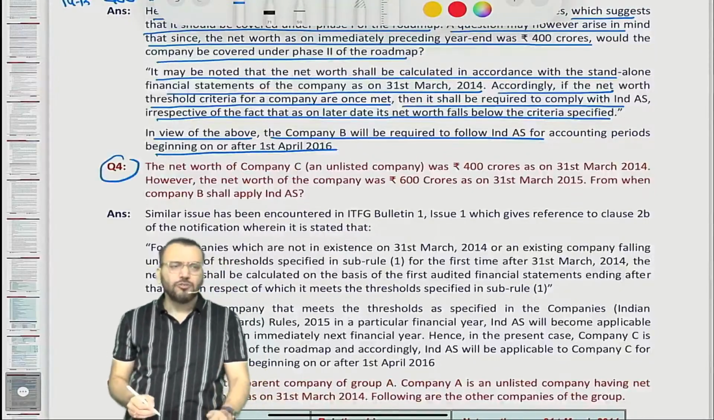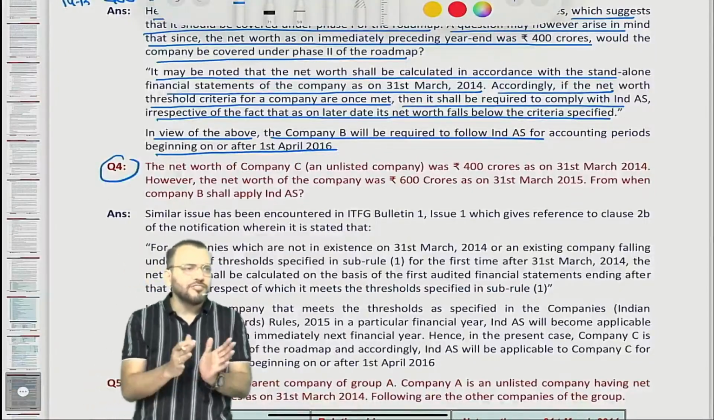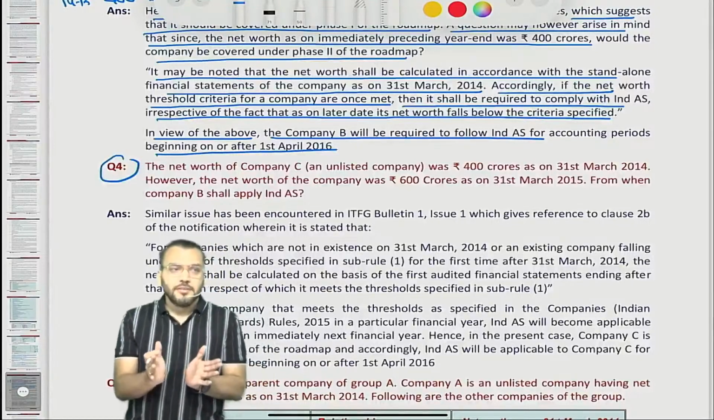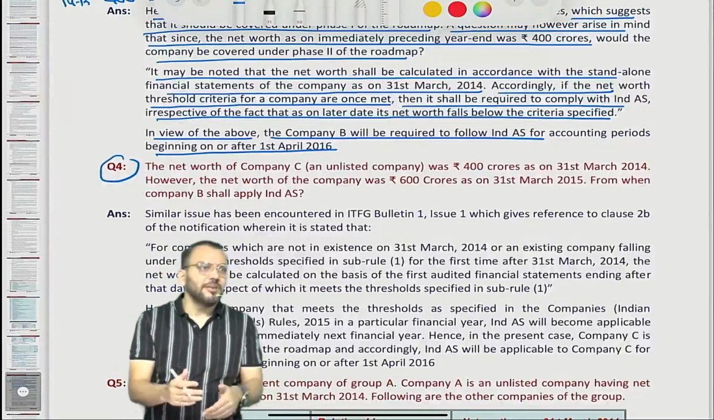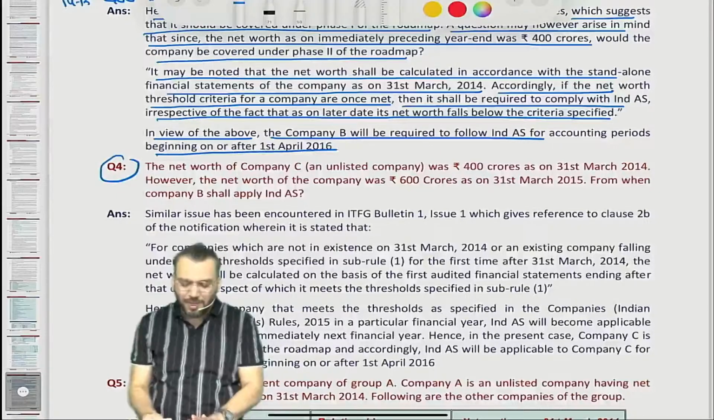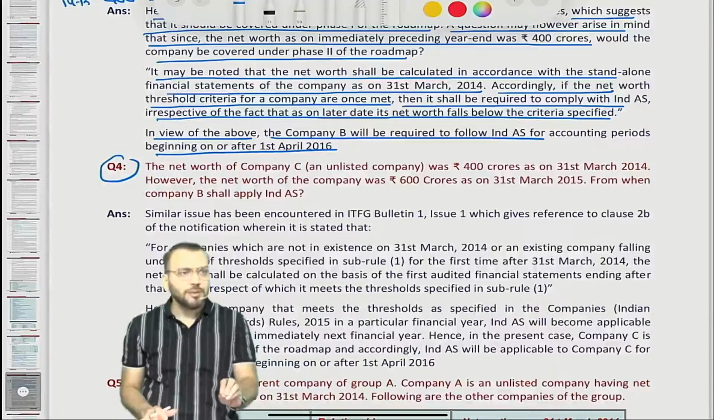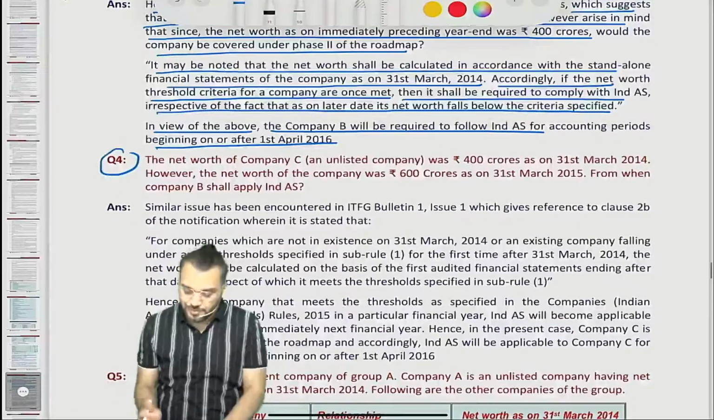Then next question. I'm just reading the question so that you can understand how to write the answer if they ask descriptive questions. They may ask descriptive also. But from my point of view, from this type of chapter, they will ask MCQs.